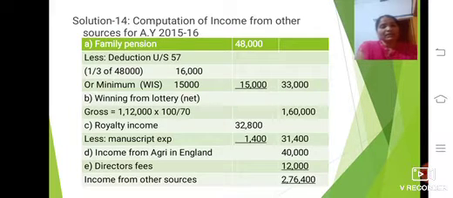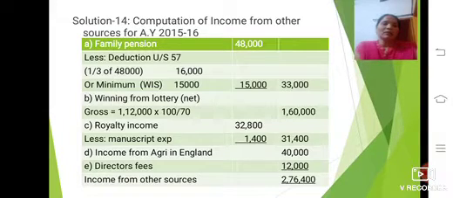But here the question itself gives income from agriculture in England, which is a taxable amount of rupees 40,000. Next one is director's fees, given in the question, rupees 12,000. So you should add all of them. Your income from other sources is 2,76,400. This we can call income from other sources.